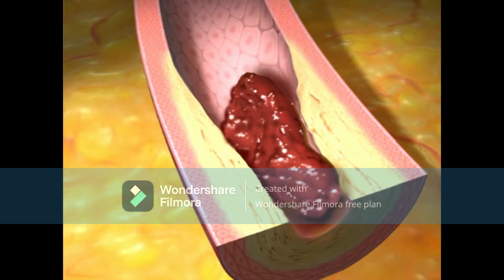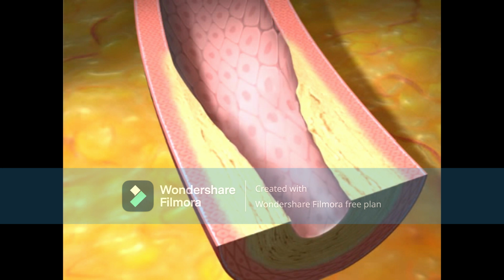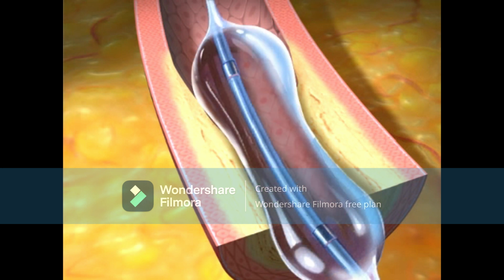Medications called thrombolytics dissolve clots that block coronary arteries. Other patients receive an angioplasty, a balloon device, to open the arteries.